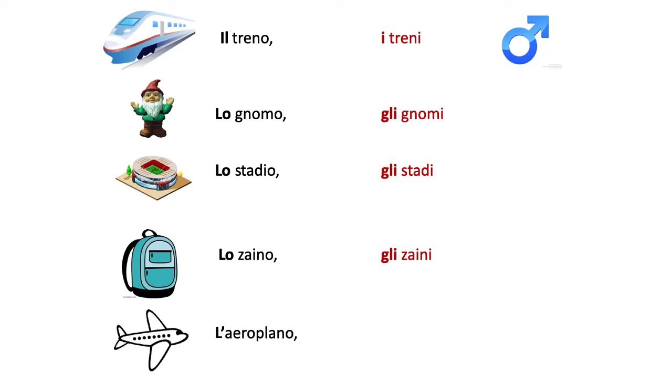Plural of aeroplano, again, O goes to I, right? So it would be aeroplani. But how do we say the airplanes? We say gli aeroplani. Okay? Let me pronounce these for your benefit again. Il treno, i treni. Lo gnomo, gli gnomi. Lo stadio, gli stadi. Lo zaino, gli zaini. L'aeroplano, gli aeroplani. Okay? All of those are masculine.